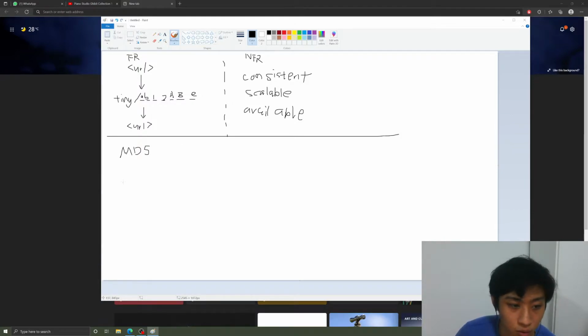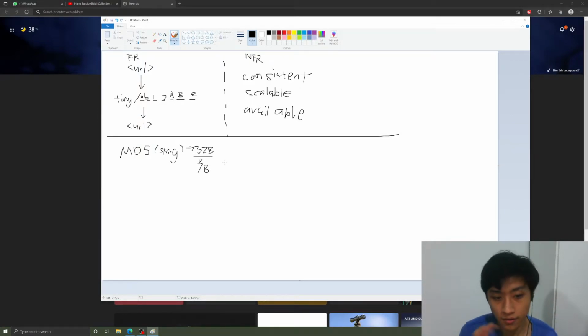The MD5 algorithm takes a string as a parameter, which in our case is a long URL, and generates 32 characters of a random string. With this, we can take the first 7 characters and convert them into a TinyURL. This can then be the key for my TinyURL.